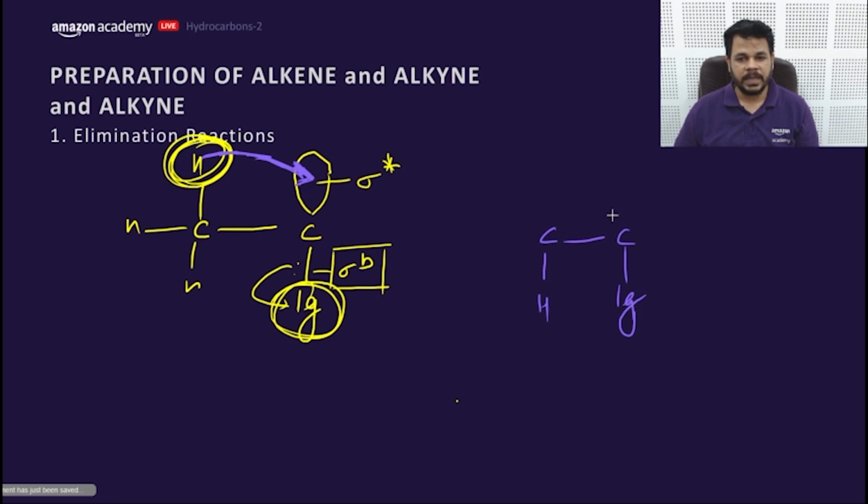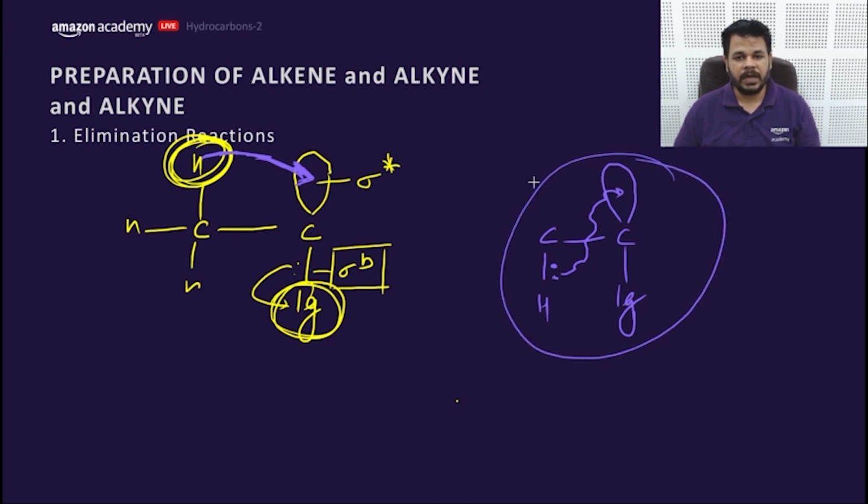In syn elimination this would be the arrangement: Lg and H would be on the same side. This would be the anti bonding, and this is the bonding. You need to shift this way. This would be a bit difficult to transfer. This is the best way to transfer. Let's have an example. This is a C-H bond and this is the C-Lg anti bonding. This is the easy way, and this is the difficult way. Getting the point? This is the H and this is the anti bonding. This is the difficult way. This is the easiest way, and this can only be possible when H and Lg are opposite to each other. Getting my point?